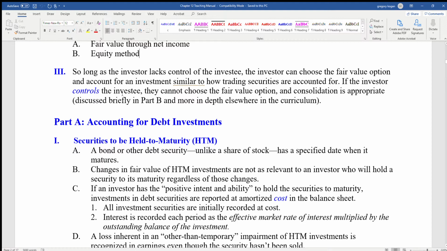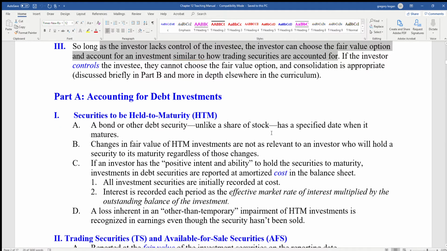And then for the equity method, as long as the investor lacks control of the investee, the investor can choose the fair value option and account for an investment similar to how trading securities are accounted for. Okay, and then there is control. We're going to go into it a little bit more.